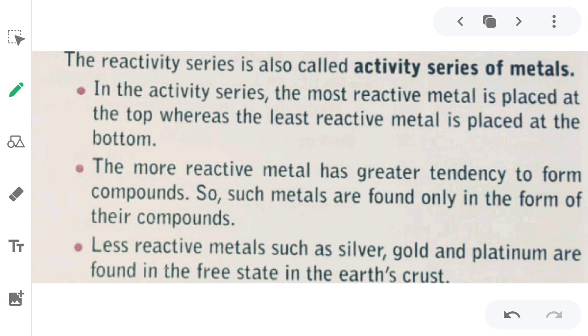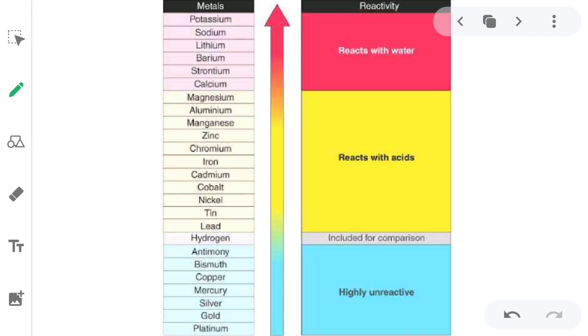The more reactive metal has a greater tendency to form compounds. For example, here calcium has a better tendency to form compounds than hydrogen or tin or antimony. Which means the element which is on top is more reactive and has more tendency to form its compounds, whereas the elements which are at the bottom have less reactivity and less tendency to form their compounds.